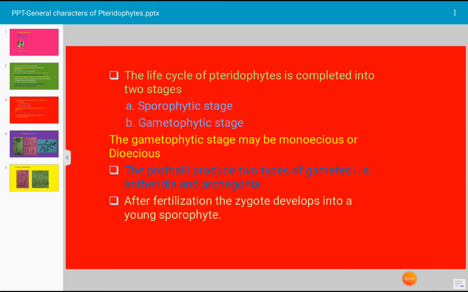The vascular tissues are situated in the central region of the root, stem and leaf. They are called stele. The stele mainly consists of xylem and phloem. Different types of steles occur in pteridophytic plants. Number 1, protostele. This is the primitive type of stele and it is considered the most simple one. In this type of stele, the xylem and phloem form a solid central column without any pith. Pith is absent. Example is Selaginella.